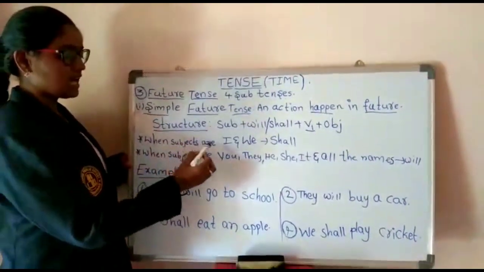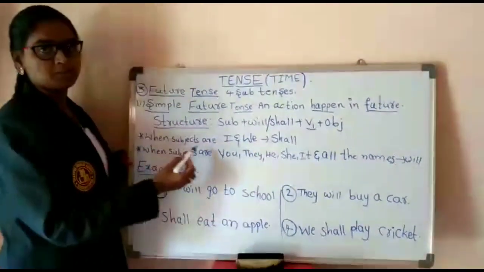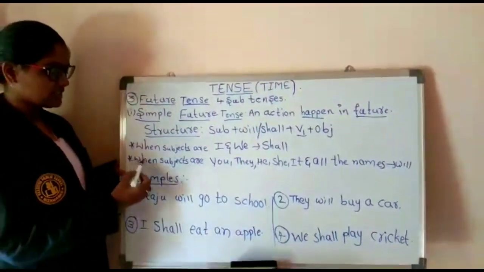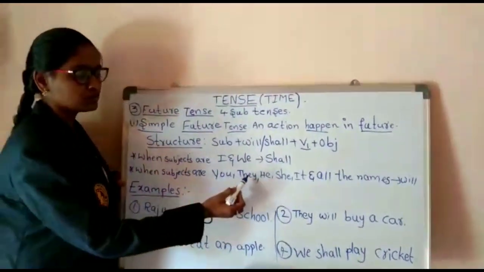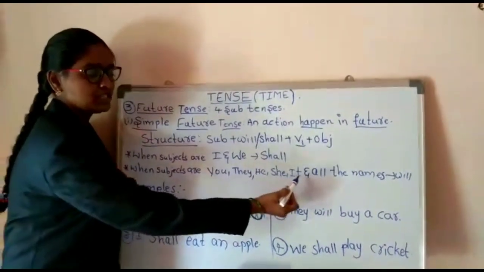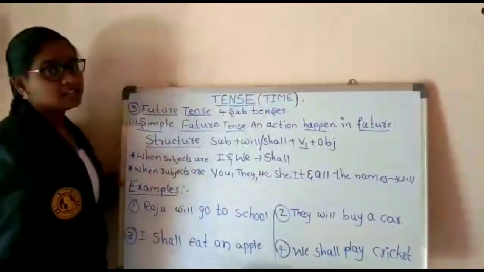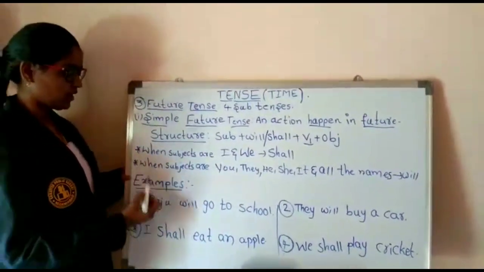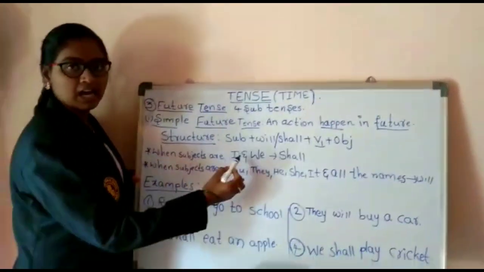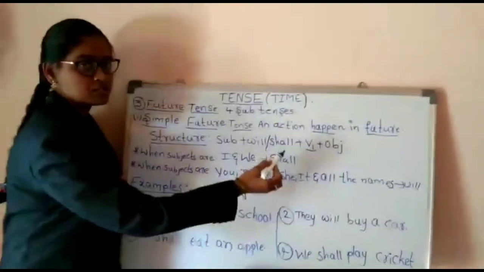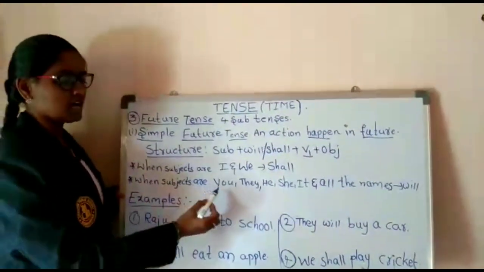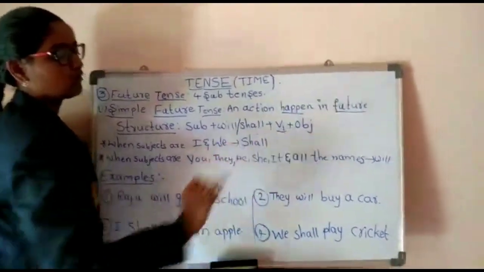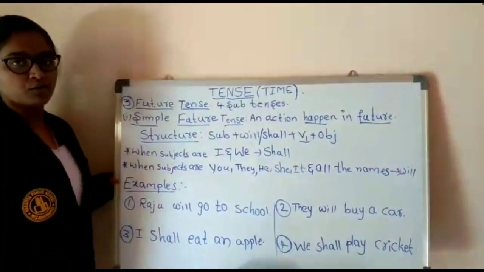When subjects are I and we, we use shall. And when subjects are you, they, he, she, it and all the names, we use will. Once again I am repeating the points. When subjects are I and we, use shall. And when subjects are you, they, he, she, it and for all the names, we use will.